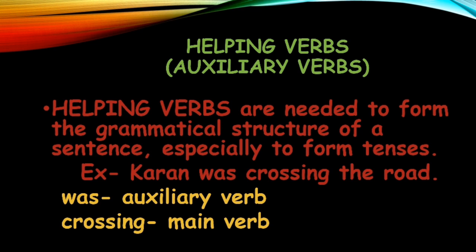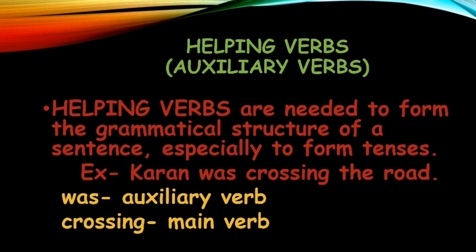जो action word होता है आपका, right? So was is the auxiliary verb. Crossing is the main verb. आपने देखा, was जो word है आपका, it is an auxiliary verb because it is helping the word crossing to give it a tense form. Was crossing, past continuous tense आ गया आपका, right.